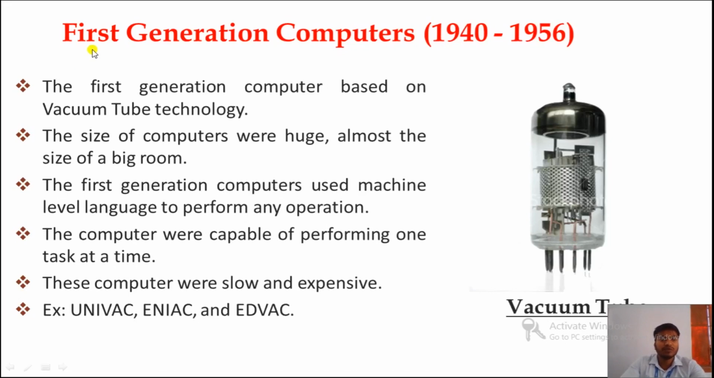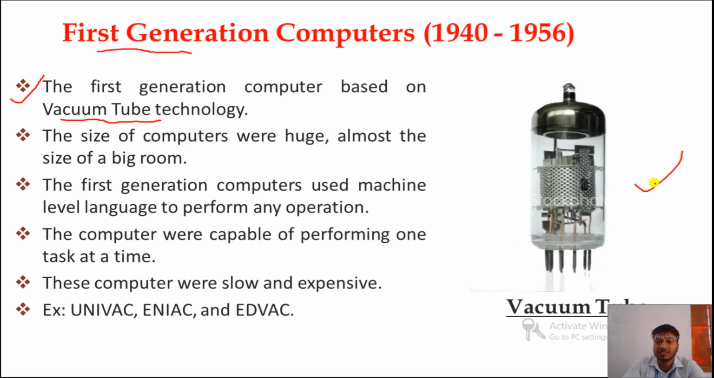So here we have the first generation computers, and the duration was 1940 to 1956. First generation computers were developed between 1940 and 1956. The first generation computers were based on vacuum tube technology. This was the main component used in first generation computers, vacuum tube technology.